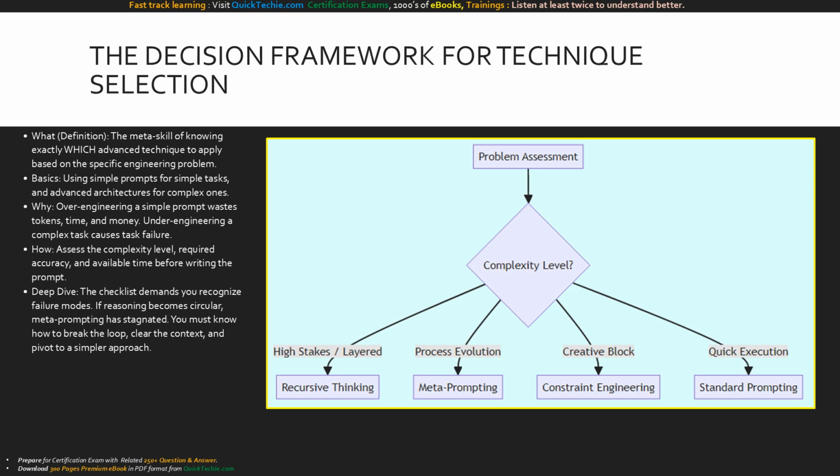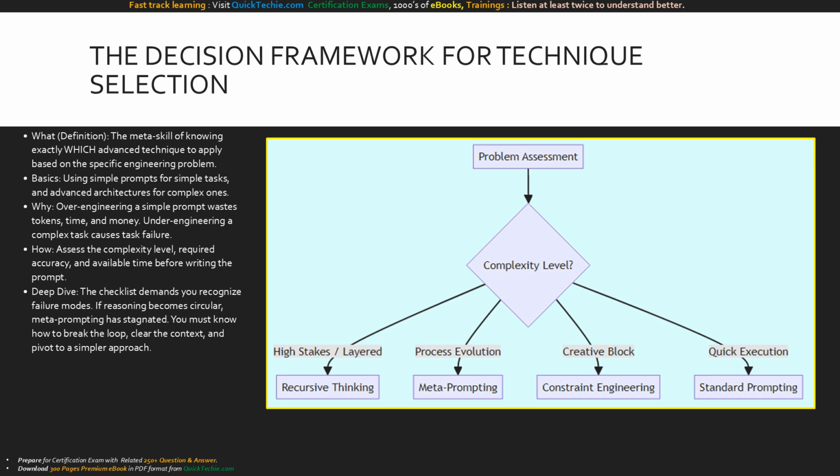The most difficult item on the mastery checklist is the decision framework. Anyone can copy-paste a massive, complex prompt. A master knows exactly when to deploy it. If you use recursive chain of thought for a simple formatting request, you are wasting tokens, bandwidth, and money. If you under-engineer a high-stakes data migration, you invite catastrophic failure. You must assess the complexity, the required accuracy, and the token budget before you type a single word.